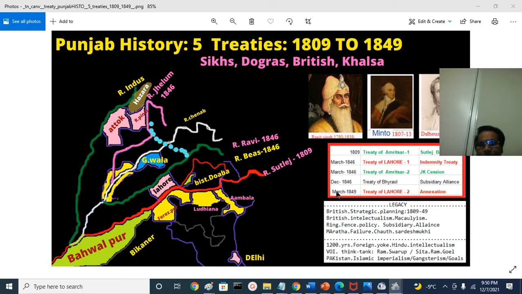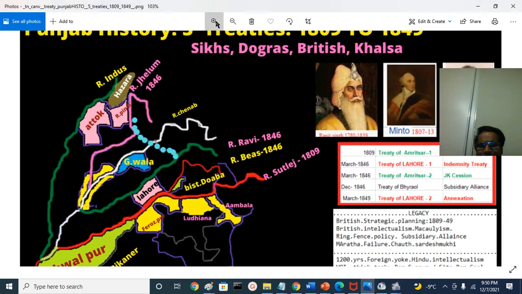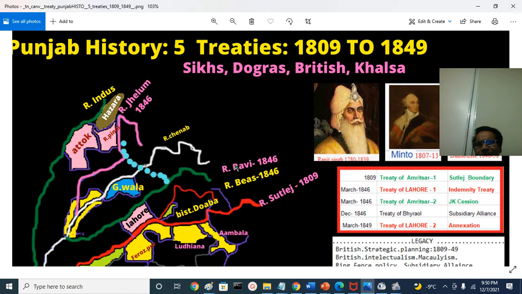So, if you look at the intellectual legacy, what is the legacy of these? Those are very, very important treaties. Five treaties were signed in 40 years, from 1809 to 49, between the Sikhs, of course the British East India Company Bahadur, Sikhs and Dogras and British.